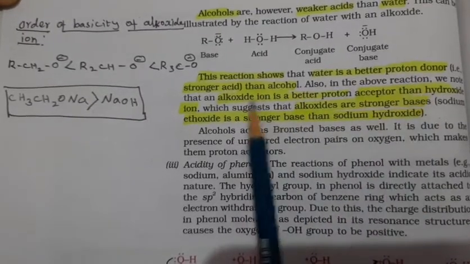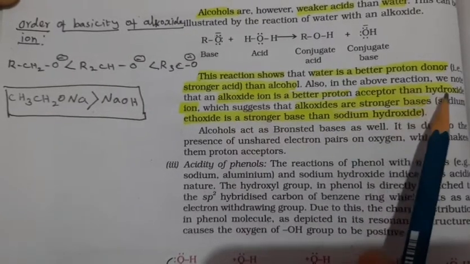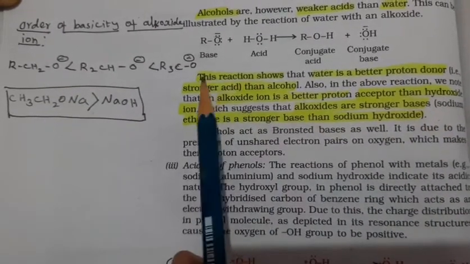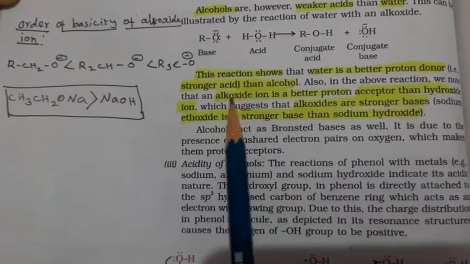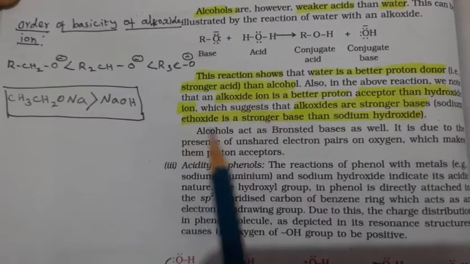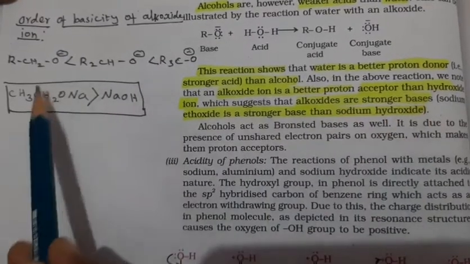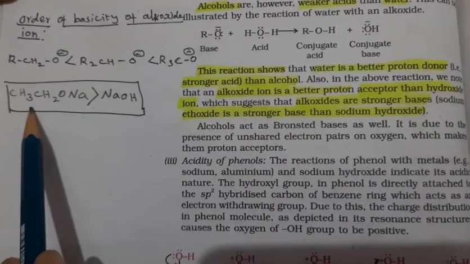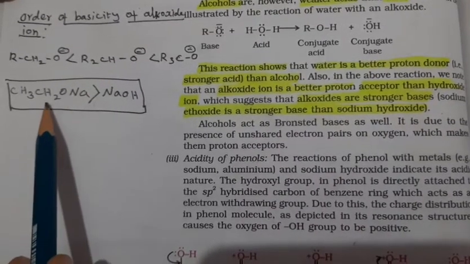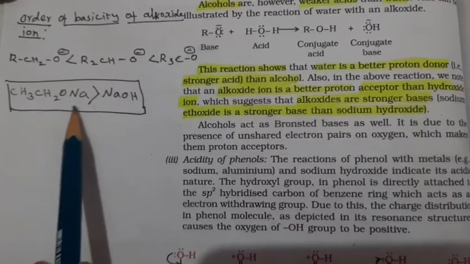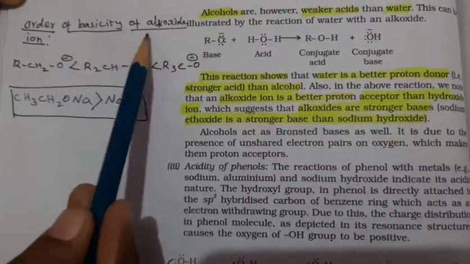So in the above reactions we noted that the alkoxide ion is a better proton acceptor than the hydroxide ion. Compared to hydroxide, meaning NaOH, the alkoxide is better at accepting protons. So the conclusion is that alkoxides are stronger bases. Comparing sodium ethoxide and sodium hydroxide, which has more basic character? Ethoxide, which means alkoxide has more basic character. Okay, this is the order of basicity of alkoxide.